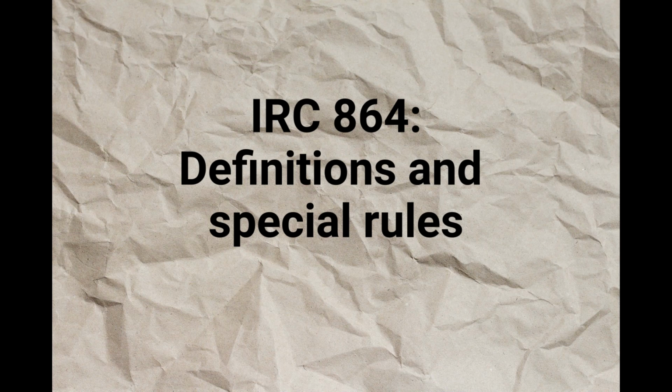Affiliated group. For purposes of this subsection, in general, except as provided in subparagraph B, the term affiliated group has the meaning given such term by Section 1504.